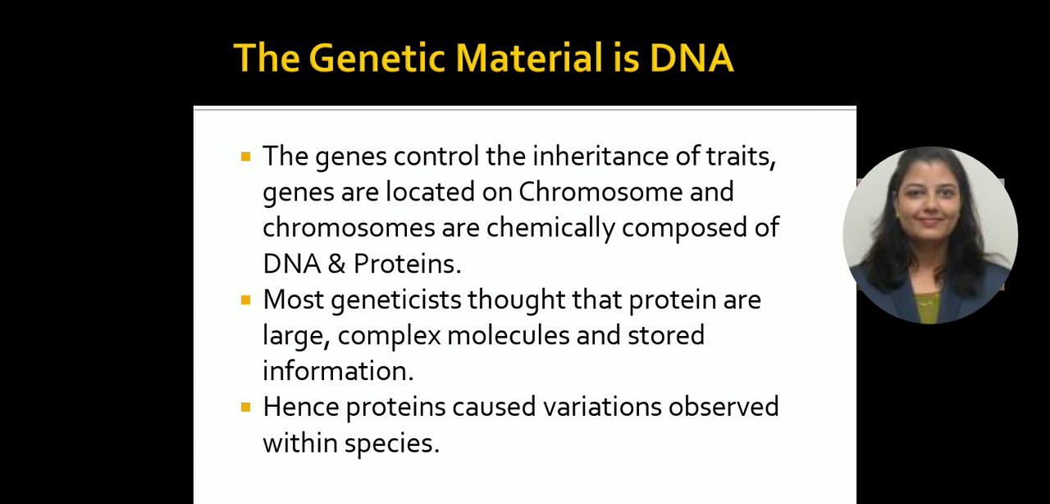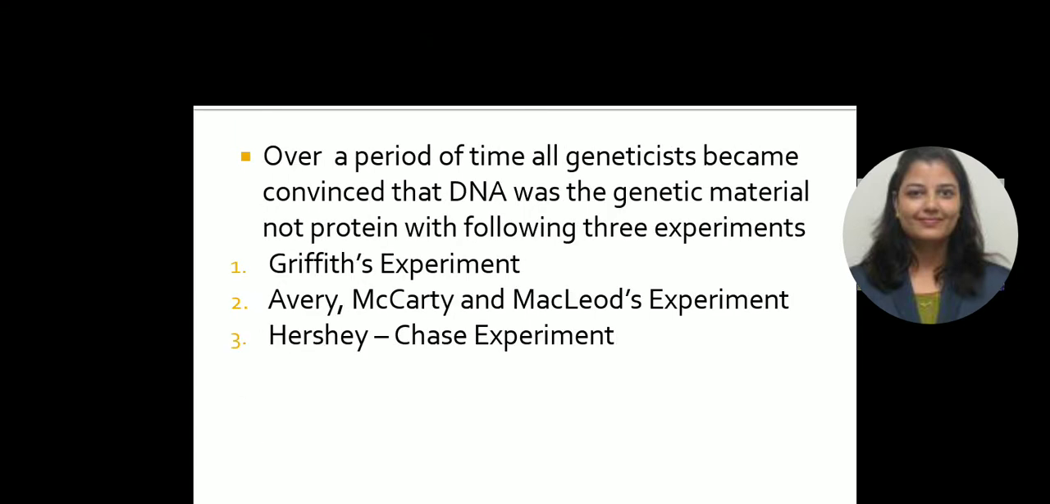So the genes control inheritance of traits, and those genes are located on chromosomes, and those chromosomes are chemically composed of DNA and proteins. Most geneticists thought that proteins are large and complex molecules and store more information. Hence, those proteins cause variation observed within the species.